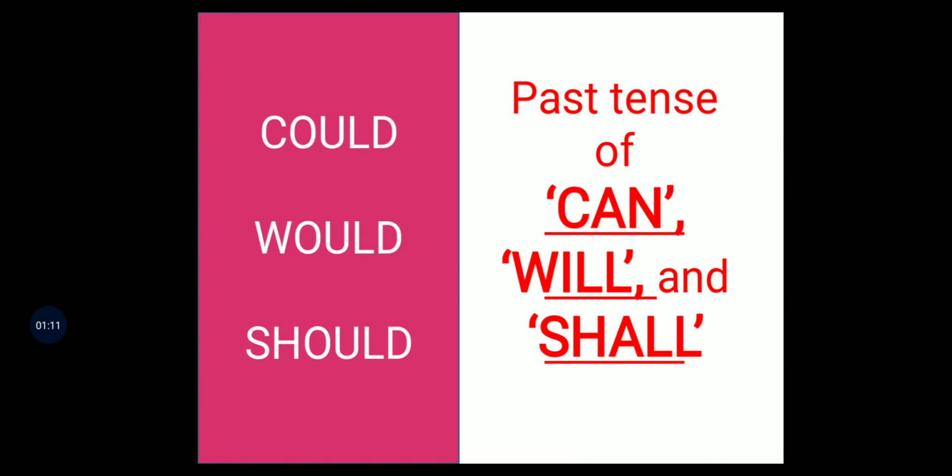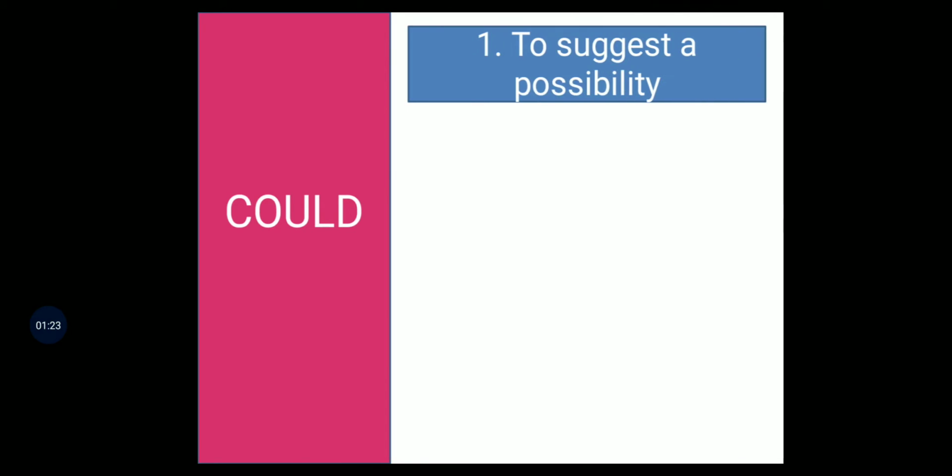So let's look at the use of could. We shall look at certain cases and then follow it up with examples to understand better how this can be put into sentence form. So the first case is to suggest a possibility. The word could can be used to suggest a possibility.